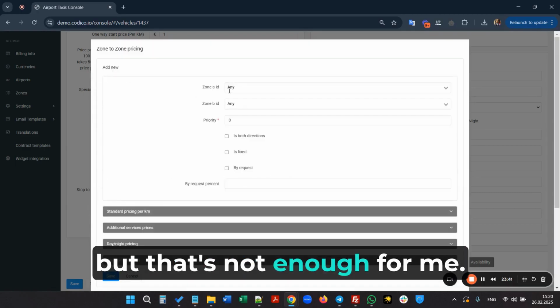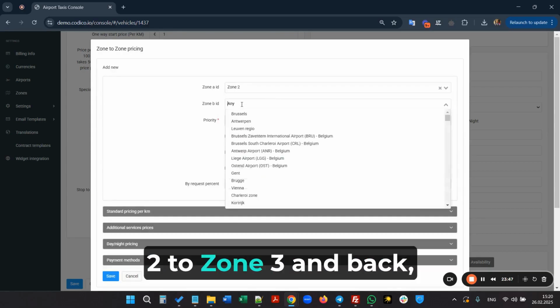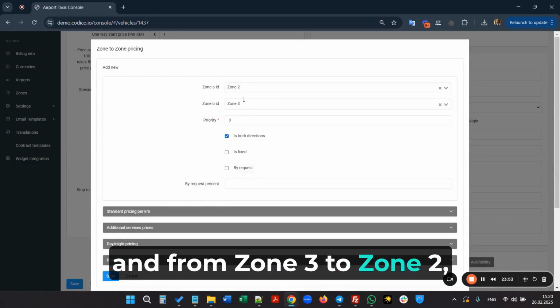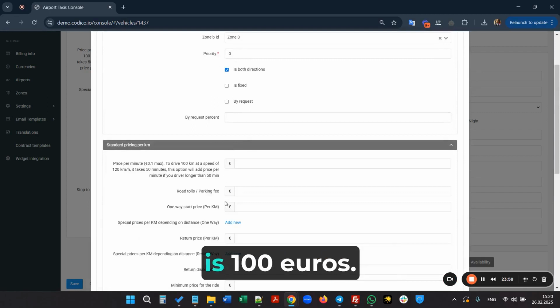Okay, but that's not enough for me. I want to say that from Zone 2 to Zone 3 and back, meaning from Zone 2 to Zone 3 and from Zone 3 to Zone 2, I want my prices to be fixed, and the fixed price is €100.